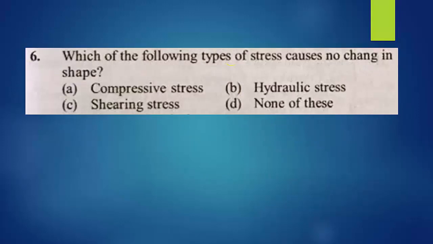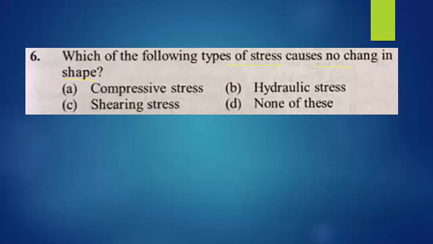Which of the following types of stress causes no change in the shape? We already studied the three important types of stress. What are the three types of stress? The first one is longitudinal stress, the second one is tangential stress, and the third is bulk stress or volume stress. Right? So which type of stress causes no change in the shape?